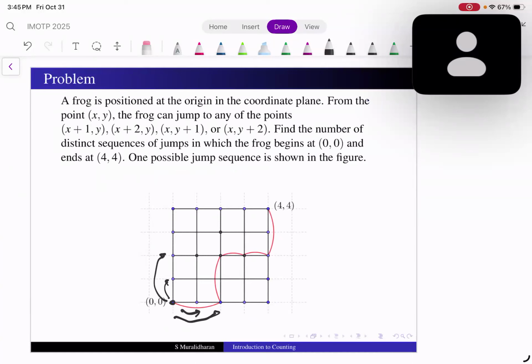Correct? So I want to count the number of distinct steps which can reach 4, 4. For instance, it can go 2 here and then 2 here and then 1 and 1 here and then 2 here. This is one sequence of steps. So that way, how many such sequences of steps are there?